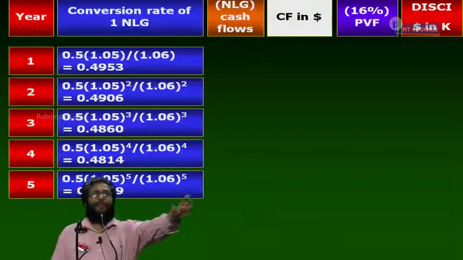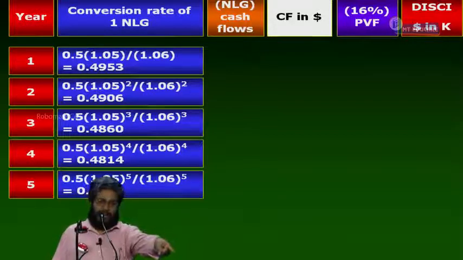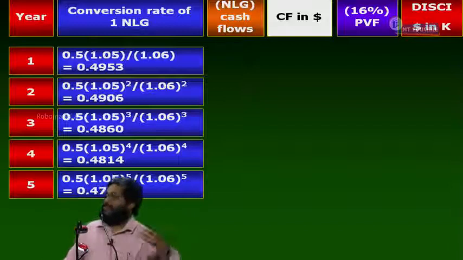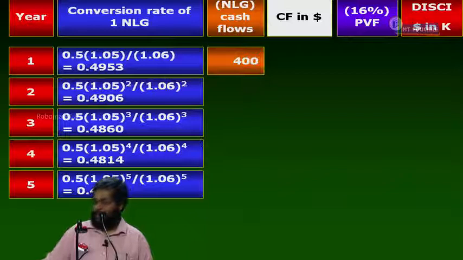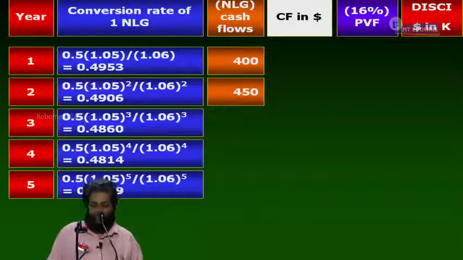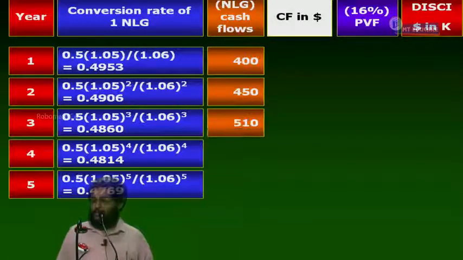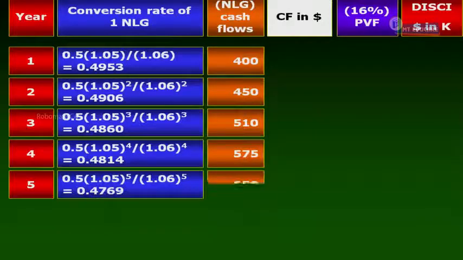No. If you are doing the project in the Netherlands, you get Netherlands currency inflows or not? Tell me, the NLG inflows. What inflows are given in NLG? Tell me the number. 400. The numbers are in thousands, understand that? 400,000. Next, 450,000, 510,000, 575, 650. These are home currency cash flows.